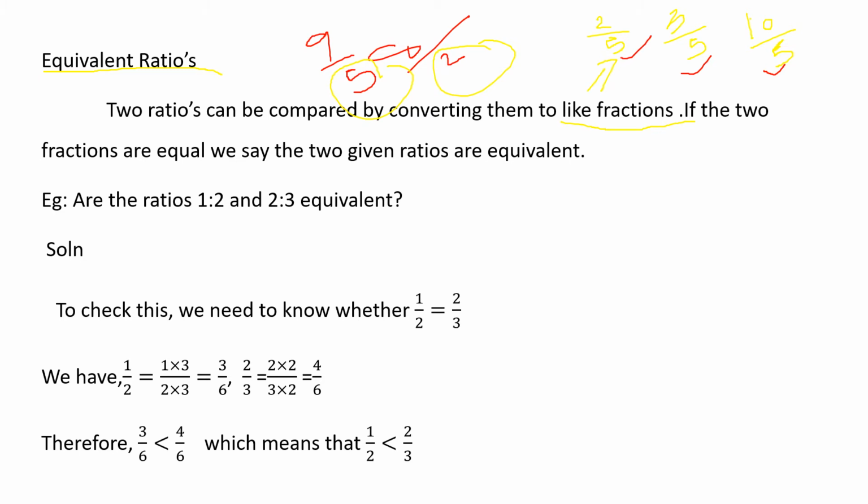If the two fractions are equal, then we can say the given ratios are equivalent. So equivalent ratios means we are comparing the ratios, and they should be like fractions. If the two ratios have different denominators, first you make them like fractions, then compare.